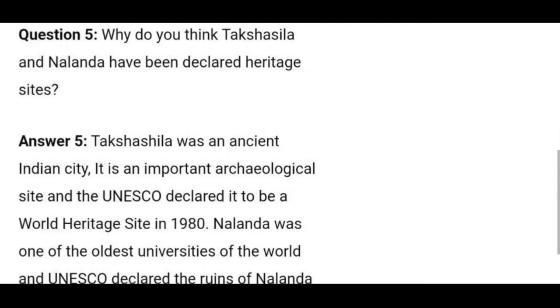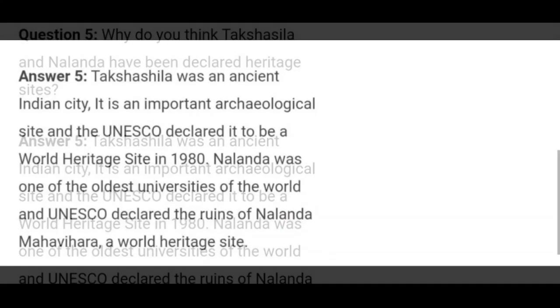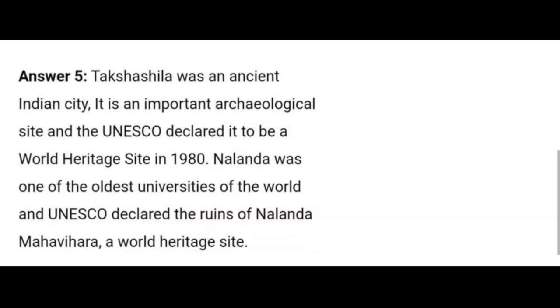Next question. Why do you think Takshashila and Nalanda have been declared heritage sites? Takshashila was an ancient Indian city. It was an important archaeological site and UNESCO declared it to be a World Heritage Site in 1980.